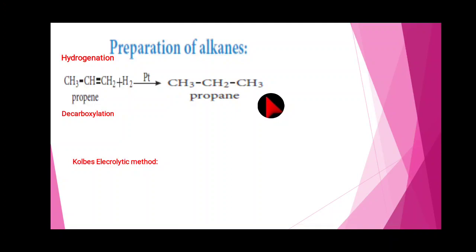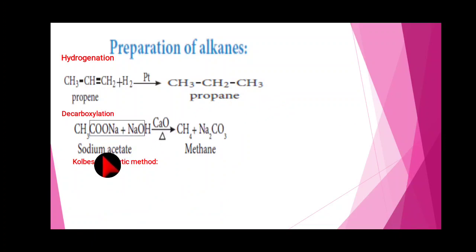Next, decarboxylation. Decarboxylation means what? When a mixture of sodium salt of carboxylic acid and soda lime are heated, alkane is formed. The alkane formed has one carbon atom less than the carboxylic acid. This process of eliminating the carboxylic group is known as decarboxylation. Decarboxylation means removal of the carboxylic group.